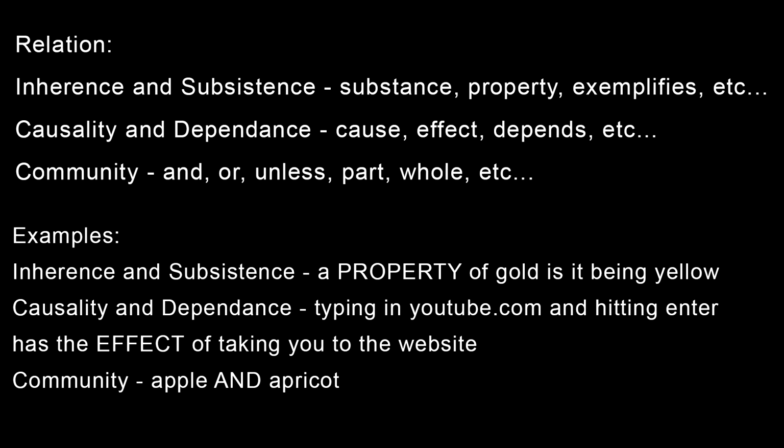With relation, we have inherence and subsistence, causality and dependence, and then finally, community. We can see things like substance, property, exemplifies such as, etc. And a property of gold is it being yellow. We can also see this with apple and apricot as it pertains to community.